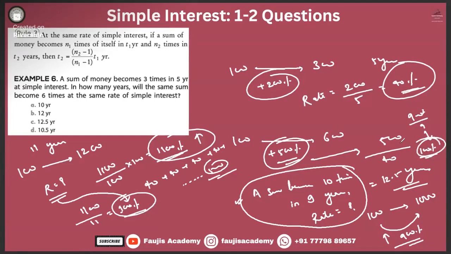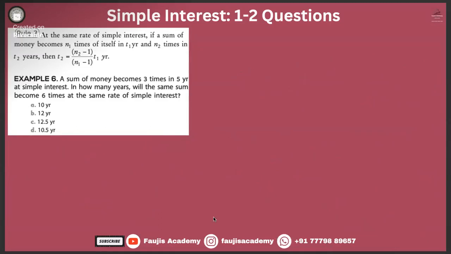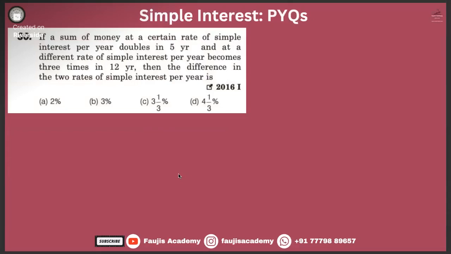How much was the rate? 100%, sir. Yeah, absolutely. We'll move. If a sum of money at a certain rate of simple interest per year doubles, 100 rupees becomes 200 rupees, that means over here the rate is how much? Any doubt? No, sir. 100.